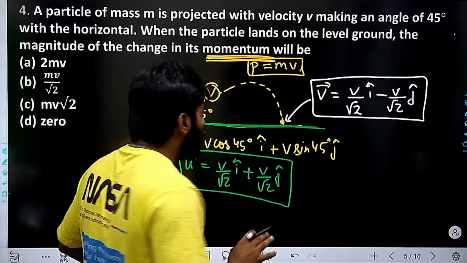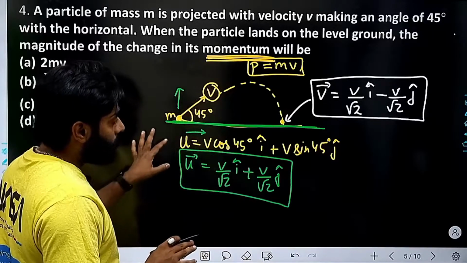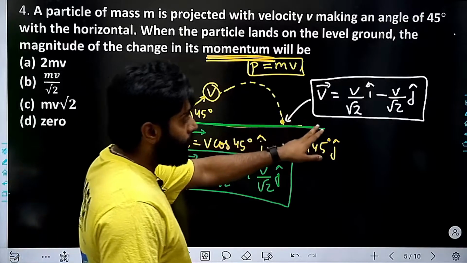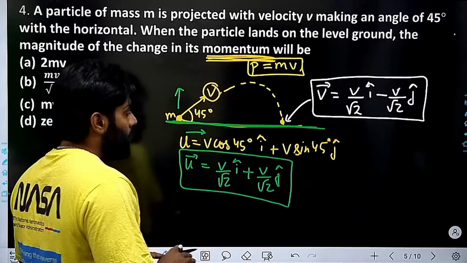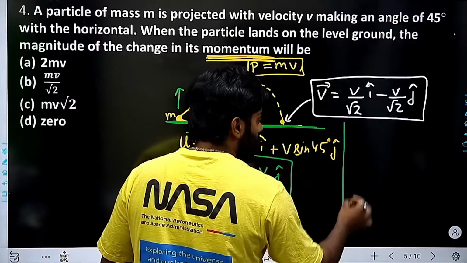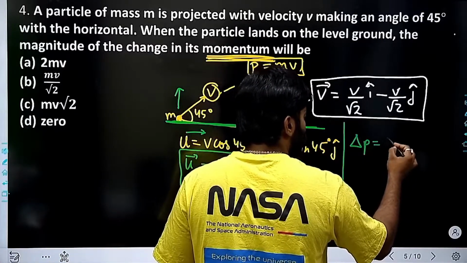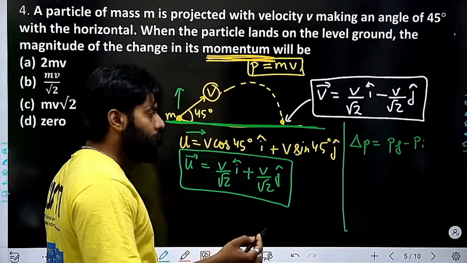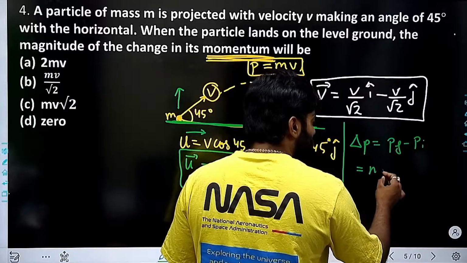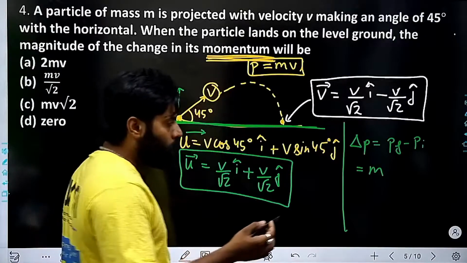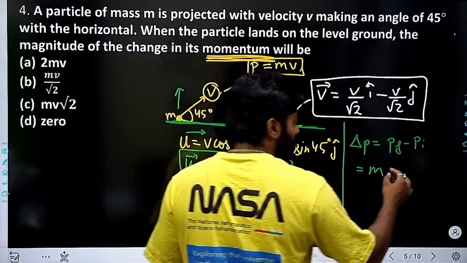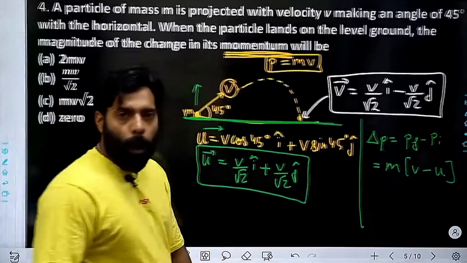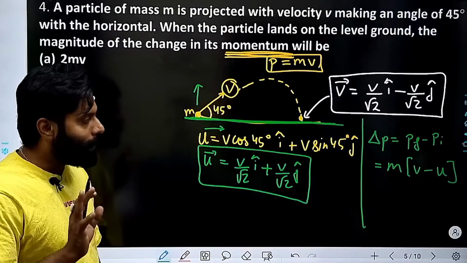When this object hits the ground, this is the initial velocity, this is the final velocity, and what will be the change in momentum? Delta P means P final minus P initial. I can take mass as m, because I am considering that mass will remain the same, so I can keep this as m times v minus u, right?